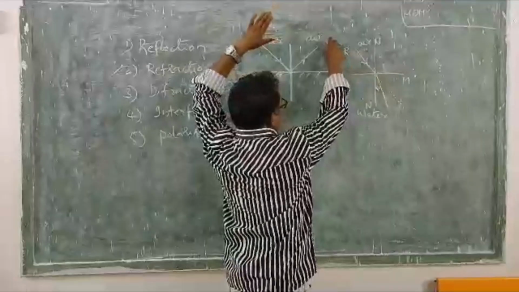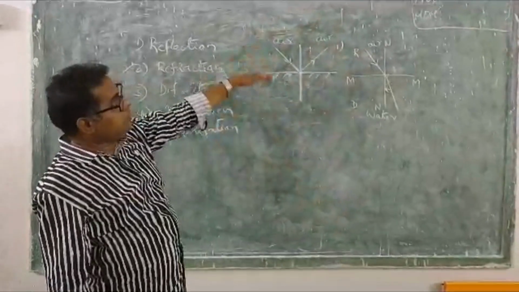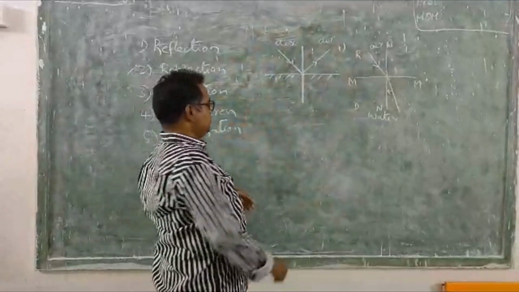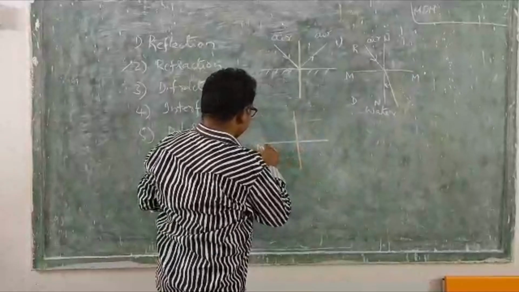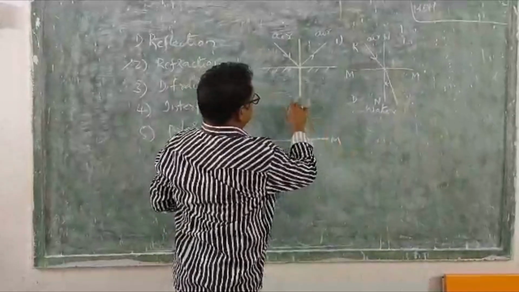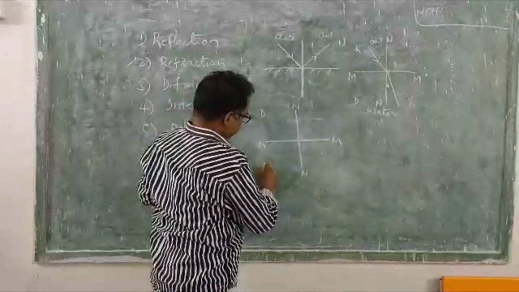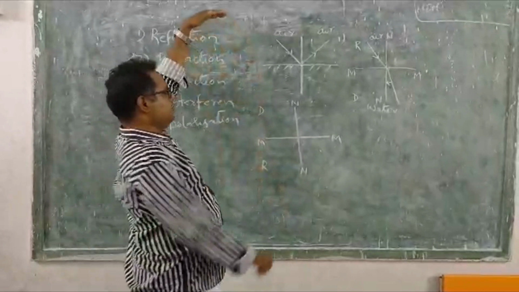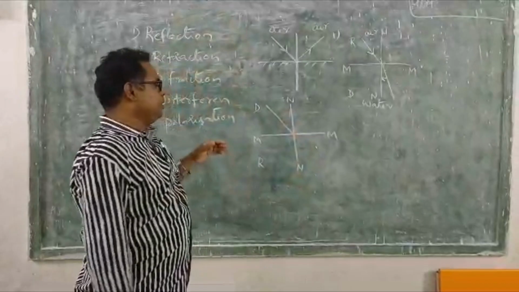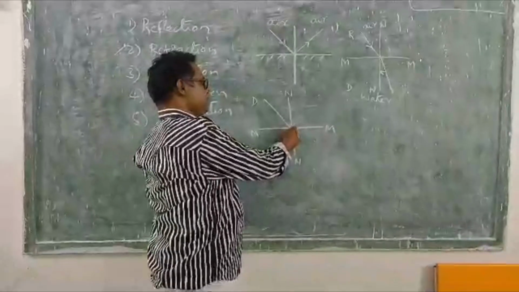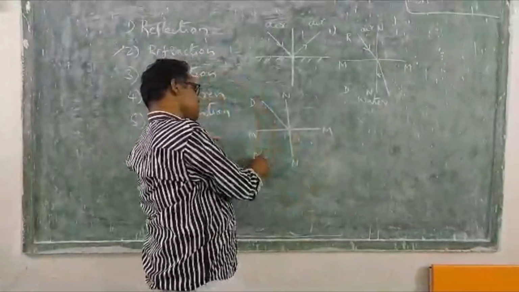This is one case. And when the light ray travels from denser medium to rarer medium, what is happening you will see. Then this is the interface. This is the normal drawn to the interface. So you say this is the denser medium, this is the rarer medium. Then one light ray is traveling from denser medium to the rarer medium, and when it hits the interface, the actual path, if there is no different medium, is this one.